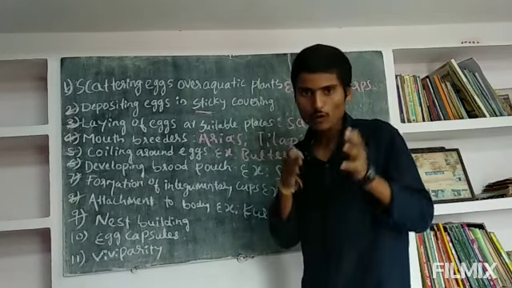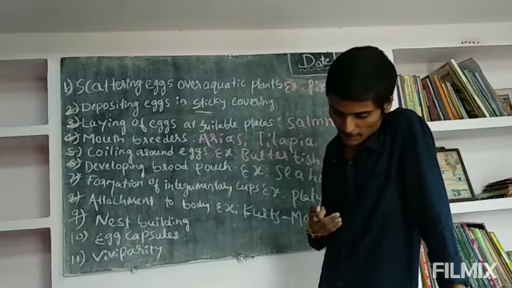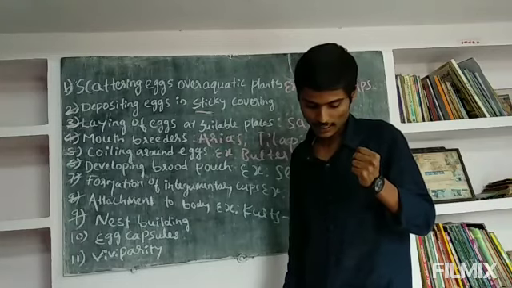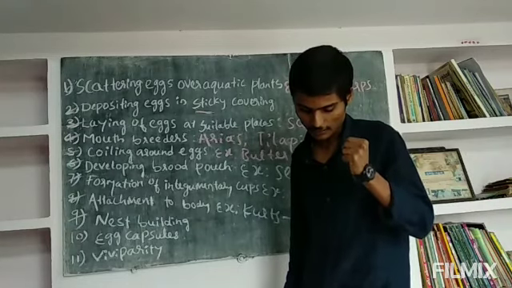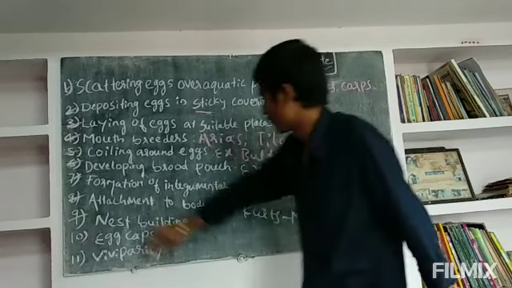The nest is built by collecting plant fragments, rootlets and the like, and then binding them together with adhesive kidney secretion. This is nest building.